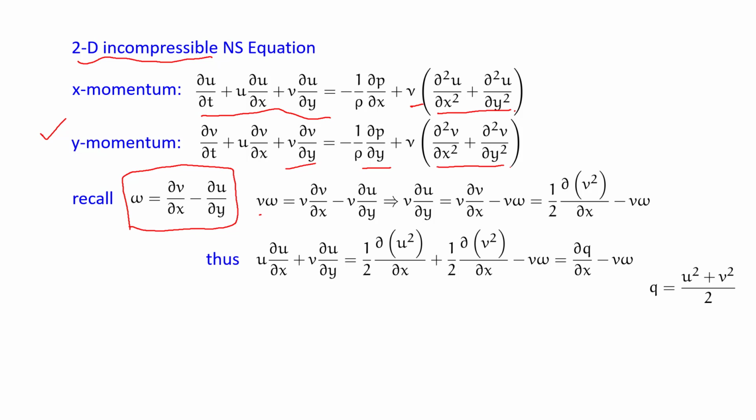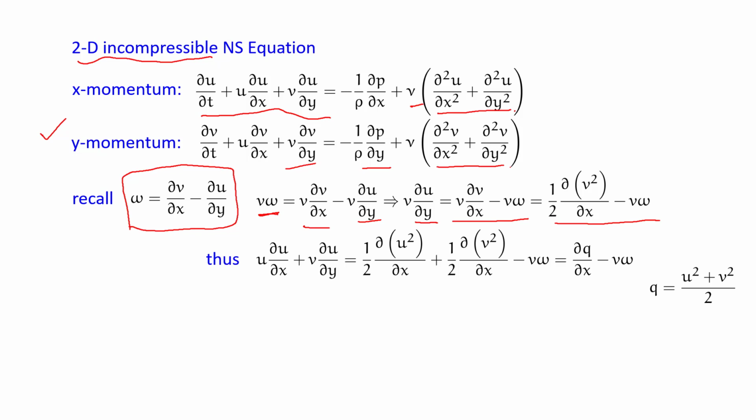If I simply multiply this by v, I get v del v del x minus v del u del y equals v omega. And this v del v del x, I can write as half del v square del x, so v del u del y equals half del v square del x minus v omega.